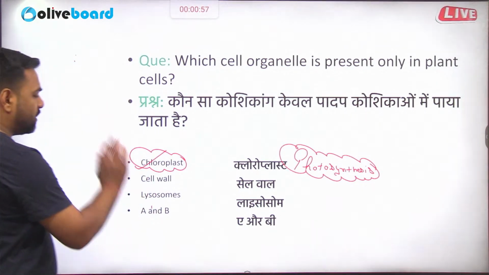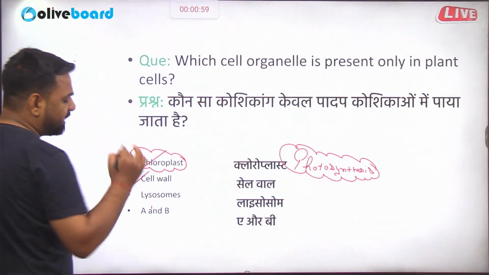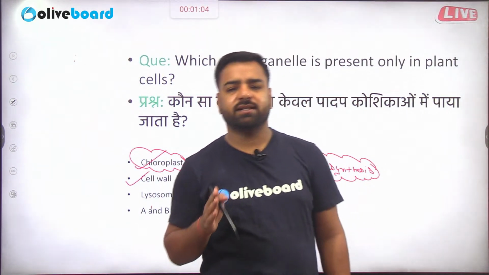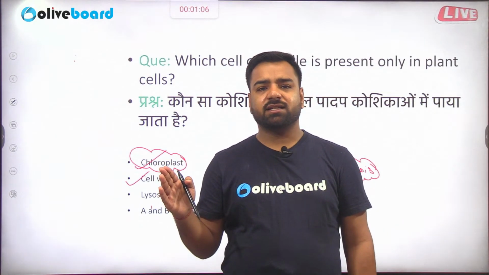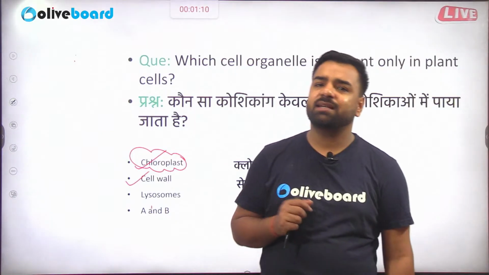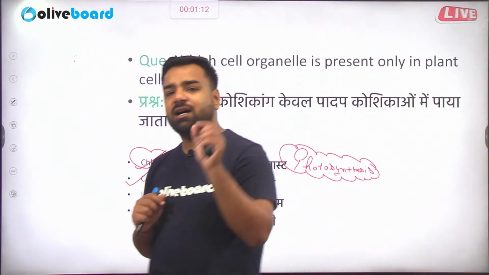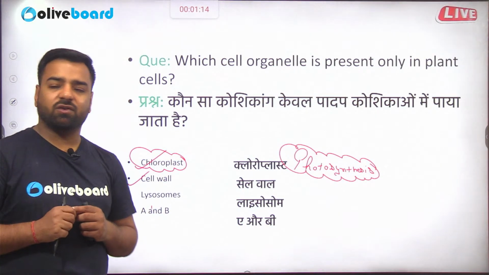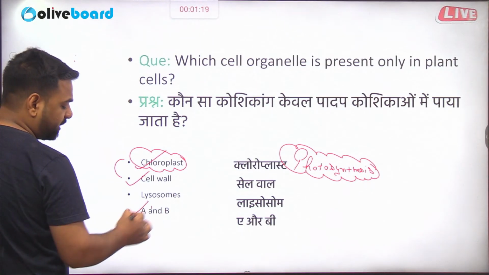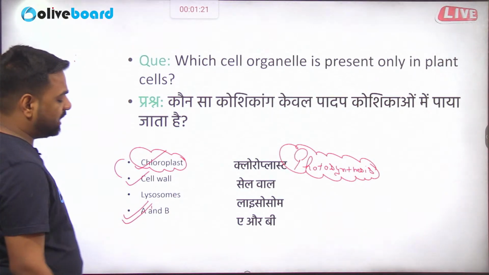So chloroplast is correct answer, but yes, cell wall is also the main feature there, because if I discuss about plant cell, in animal cells, cell wall is not there. The outermost part of the cell is basically cell membrane, but in the plant cell, the outermost part is actually your cell wall. So since these both the options are looking correct, what is the perfect answer? The perfect answer will be A and B.